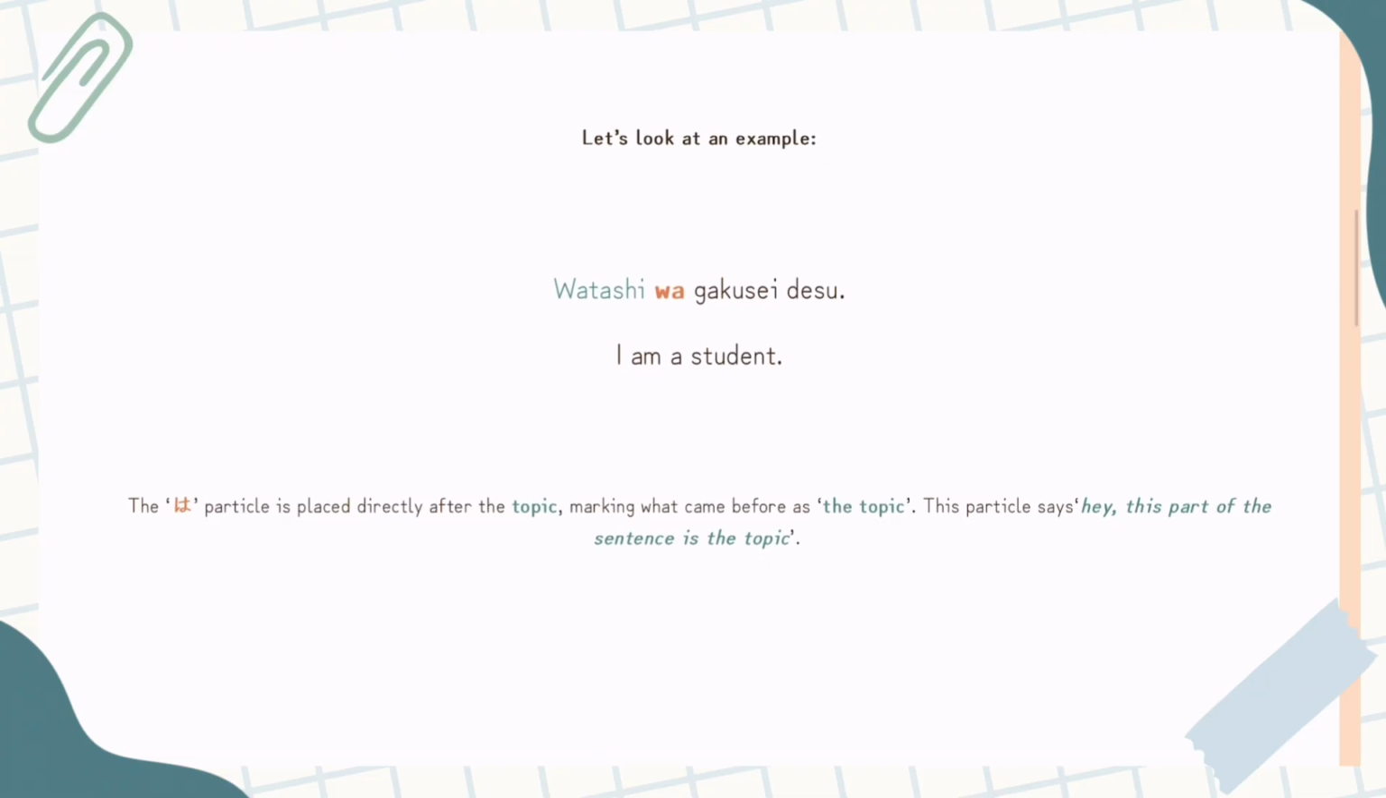Okay, so what is the wa particle? I'm going to start with an example and then I'm going to explain it a tiny bit more. So our example is going to be watashi wa gakusei desu. I am a student. The wa particle is placed directly after the topic, marking what came before as the topic. This particle basically just says, hey, this part of the sentence is the topic.